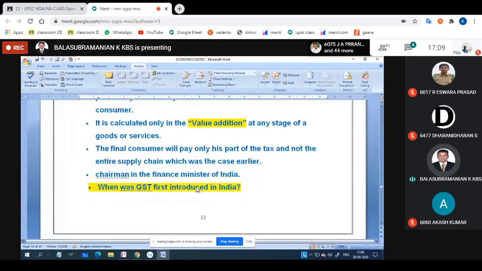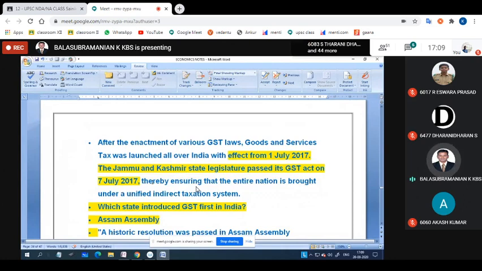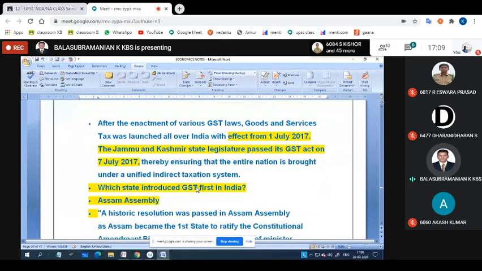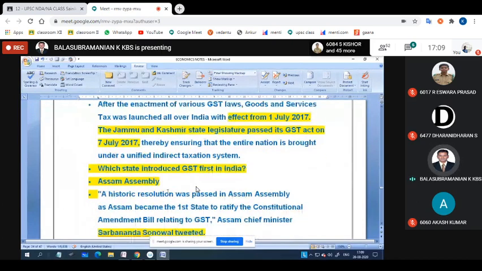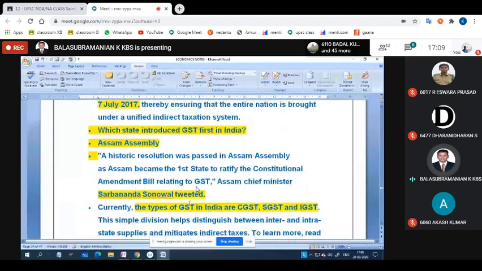When was GST first introduced in India? With effect from 1st July 2017. The Jammu and Kashmir state legislature passed its GST Act on 7th July 2017, and the remaining states on 1st July 2017. Which state introduced GST first in India? Assam. A historic resolution was passed in the Assam Assembly, as Assam became the first state to ratify the constitutional amendment bill relating to GST. Assam Chief Minister Sarbananda Sonowal tweeted that it is the first state to do so.